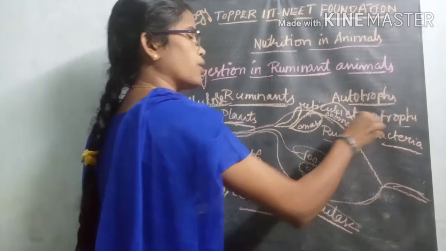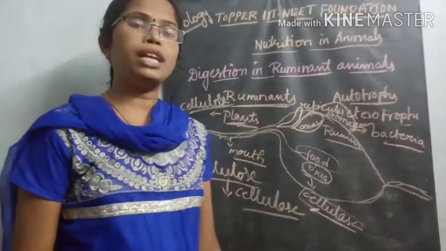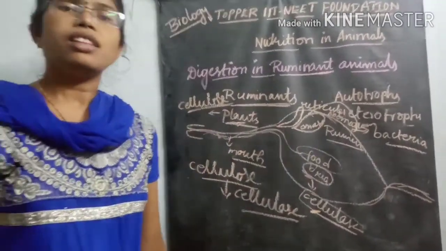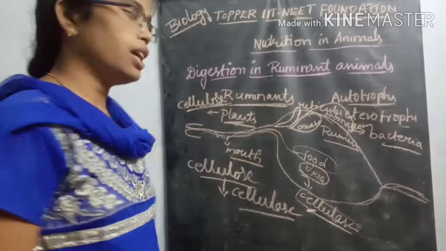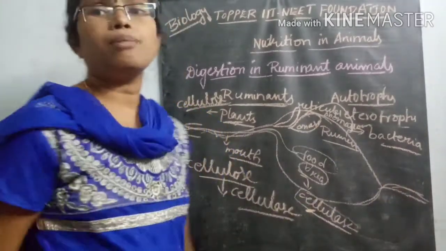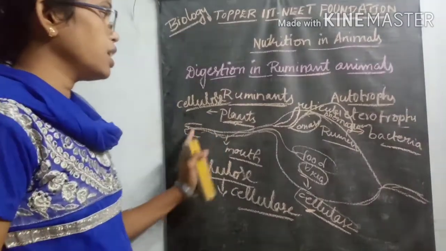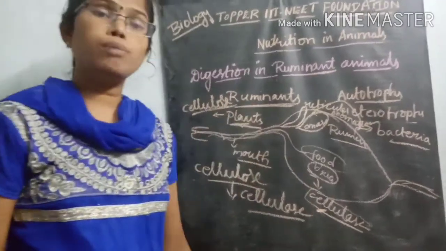Like that, the process of digestion occurs. The remaining undigested food material enters the large intestine and comes toward the anus as fecal material. So this process is called rumination.